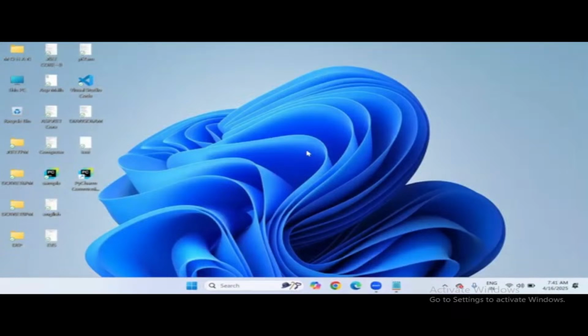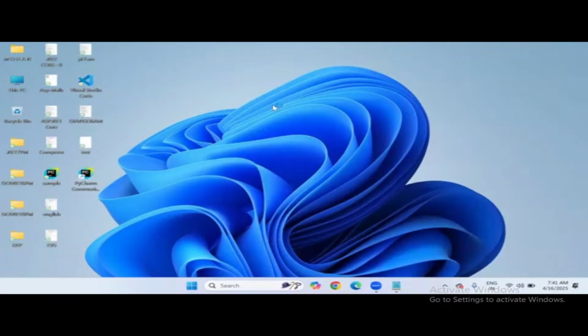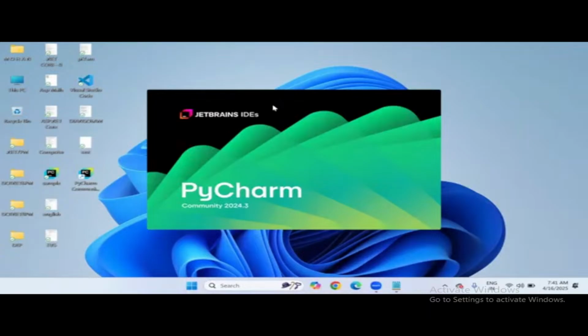How to launch the PyCharm editor? Simply, the desktop shortcut is created, right? Simply double click on it, or else we can search for PyCharm Community Edition and click on it. And for the first time, you can see the look and feel and what options need to be selected here.